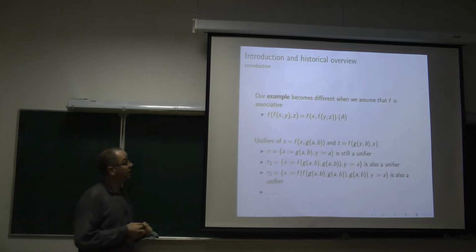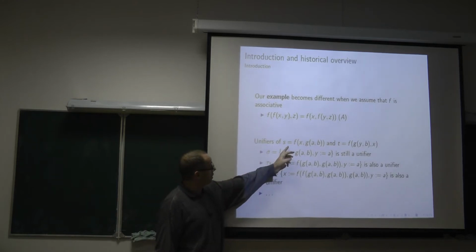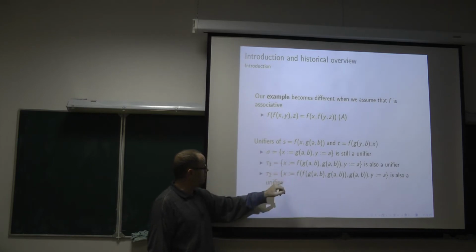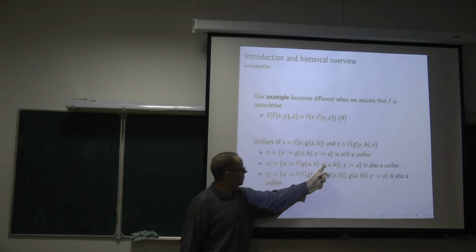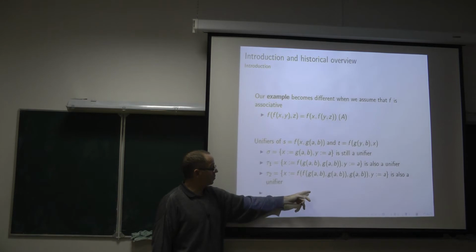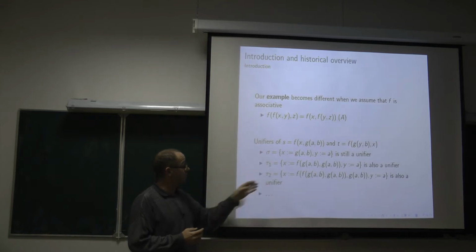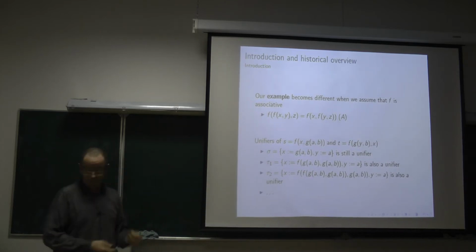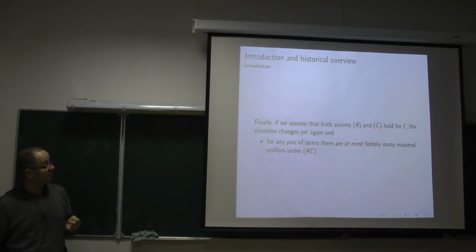If we assume now that the function symbol f is associative, then things are changing a lot, because the two terms still are unifiable, but now there are infinitely many unifiers, or maximal unifiers, of them, which consist in replacing y by a each time, and x by more and more complex terms. And because of the associativity of the function symbol f, all these substitutions are unifiers of s and t. But in this case, s and t do not possess a finite set of maximal unifiers.